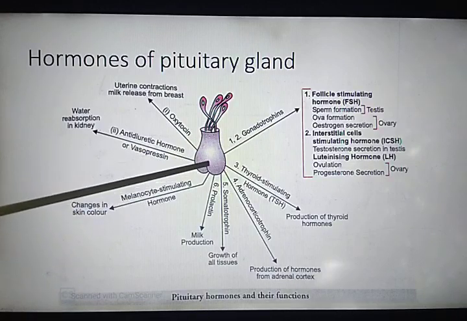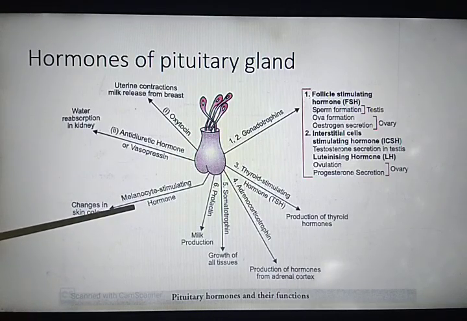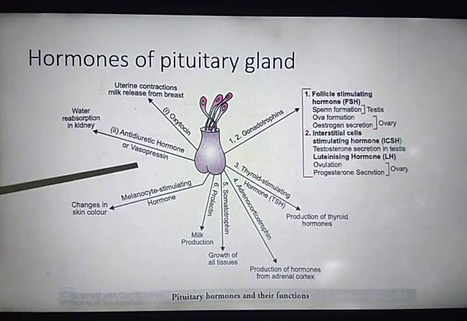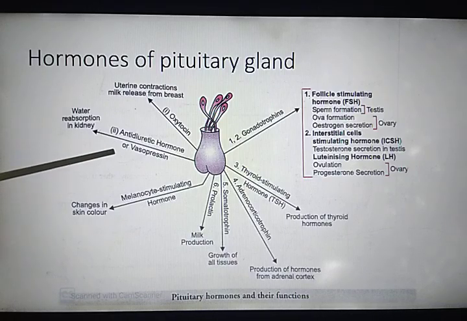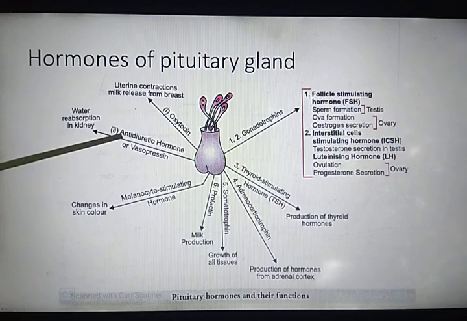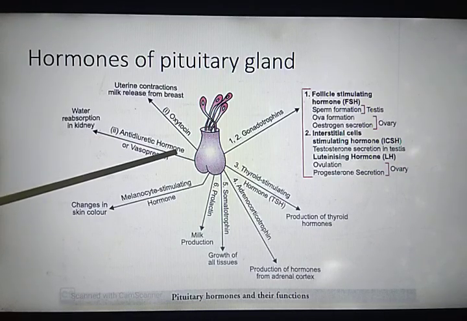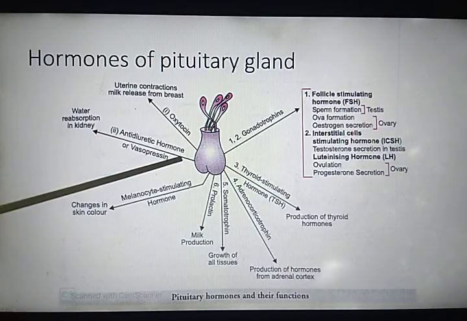Now, the intermediate pituitary releases only one hormone, known as melanocyte stimulating hormone. And the pars nervosa, or neurohypophysis, releases two hormones, that is oxytocin and antidiuretic hormone, or vasopressin.